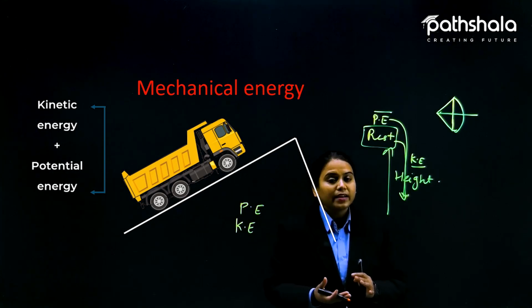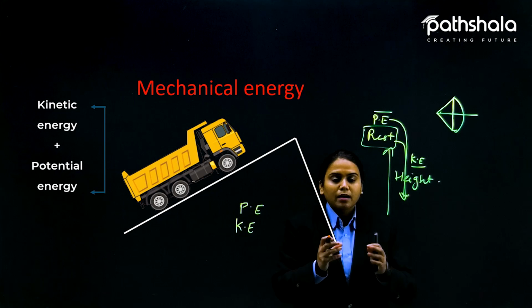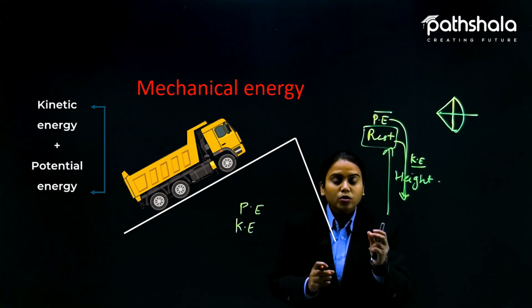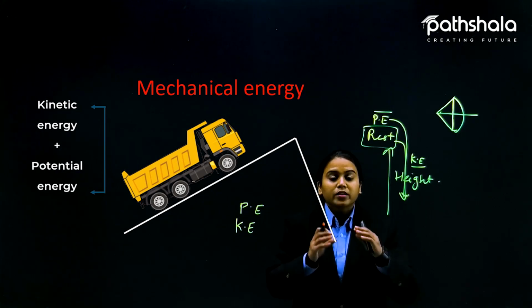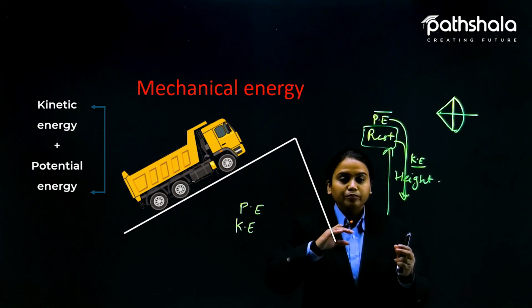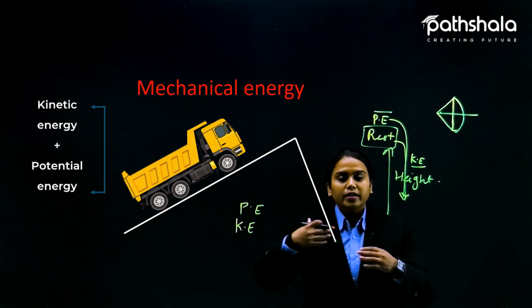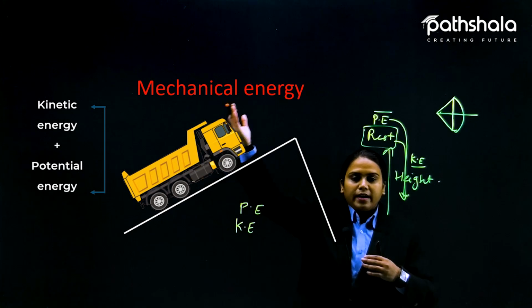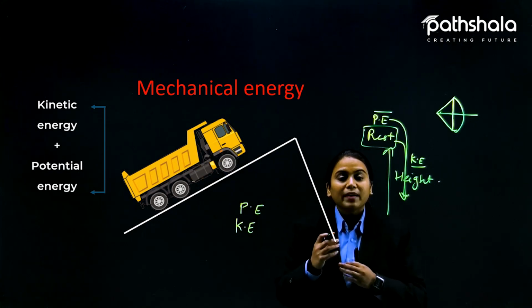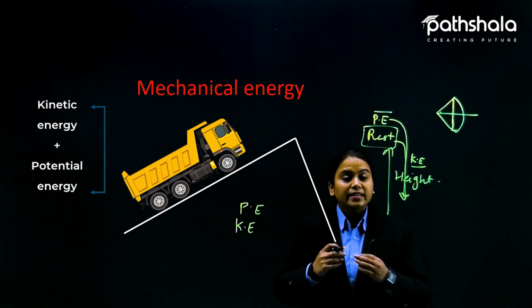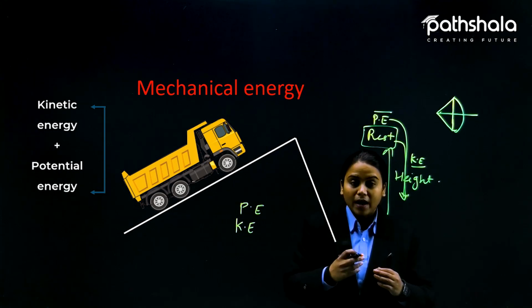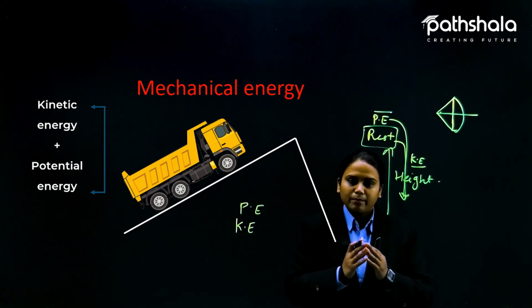And what is mechanical energy? Mechanical energy is something you can think of as a word for doing work. If I am doing certain work, like pulling my hand like this, it is a sort of mechanical work that is done by you or a machine part, in a physical manner.